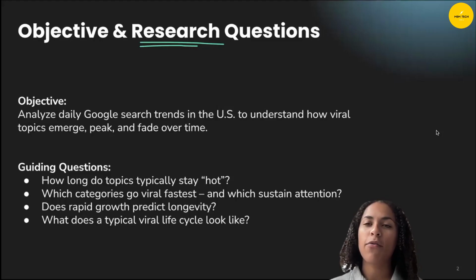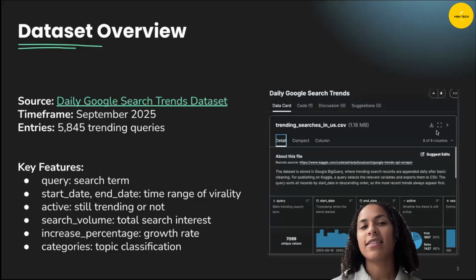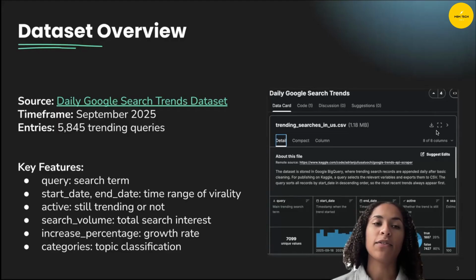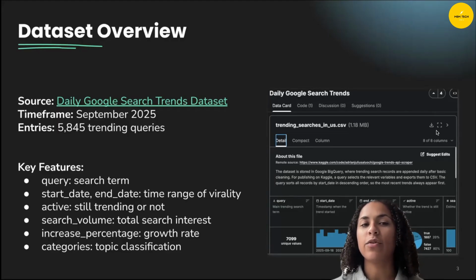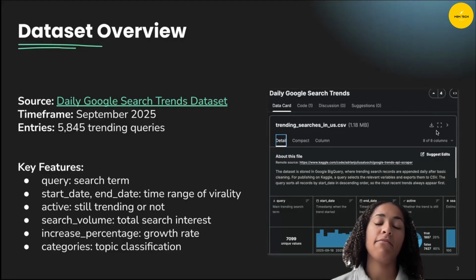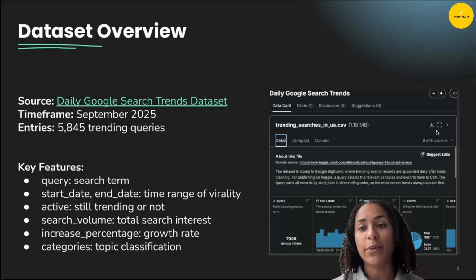Which categories go viral the fastest and which sustain attention? Does rapid growth predict longevity? And what does a typical viral cycle look like? To do this analysis, I found a data set on Kaggle. So the source is from Kaggle. It's called Daily Google Search Trends Dataset. The time frame of this data is September 2025.